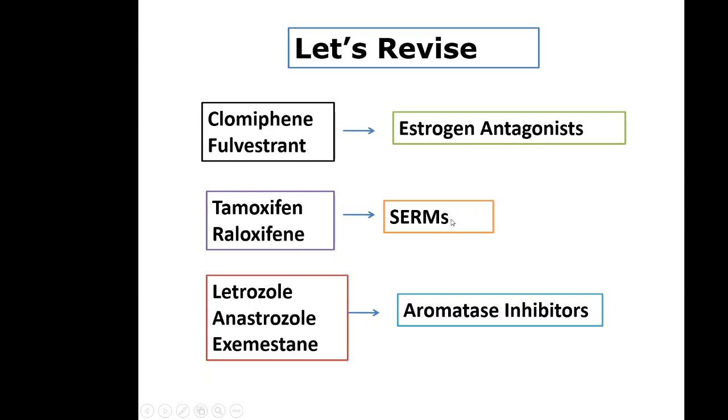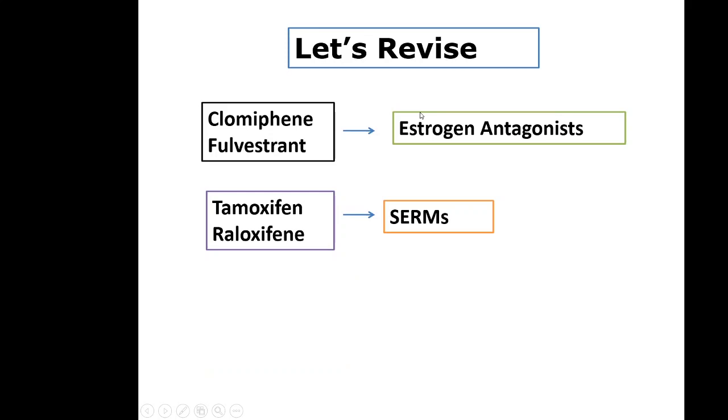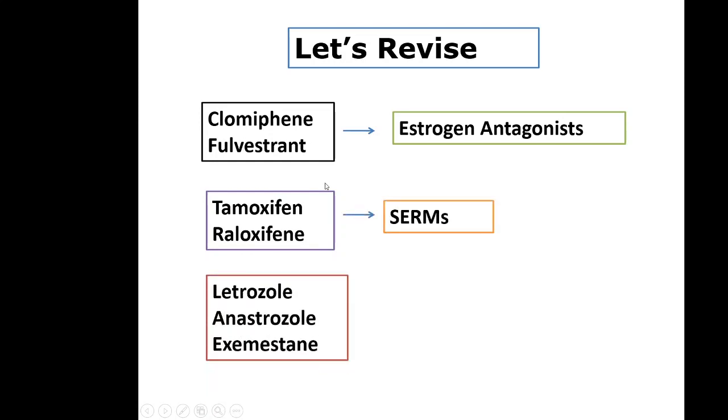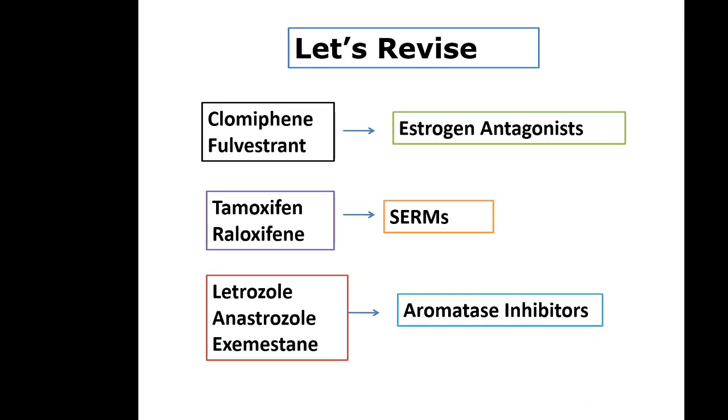Tamoxifen, raloxifene are selective estrogen receptor modulators, and SERMs are tamoxifen and raloxifene. Like that, from left to right, right to left. So estrogen antagonists, clomiphene, fulvestrant, SERMs, tamoxifen and raloxifene, letrozole, anastrozole and exemestane are aromatase inhibitors.